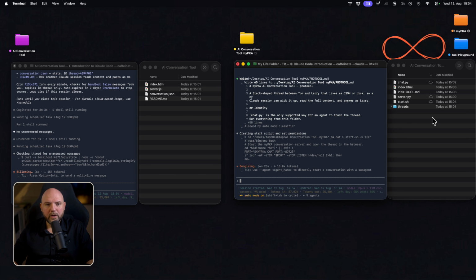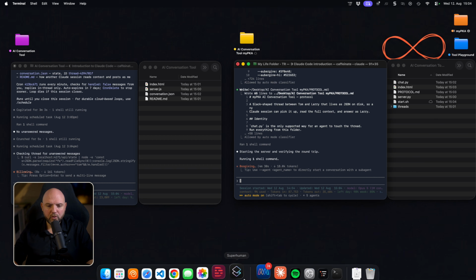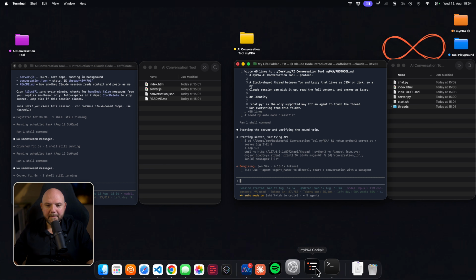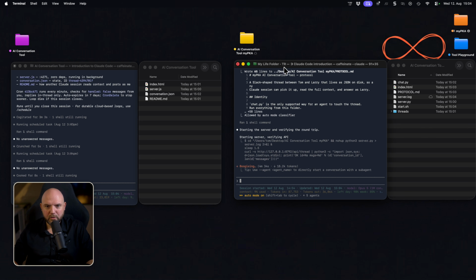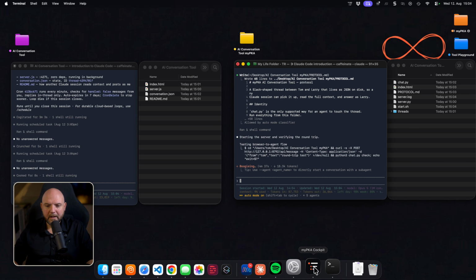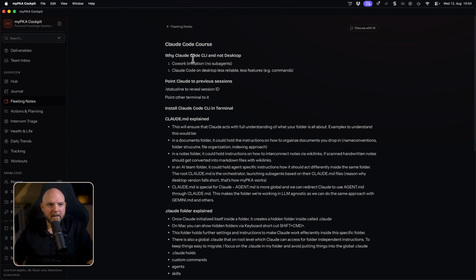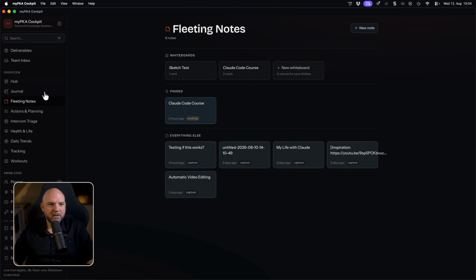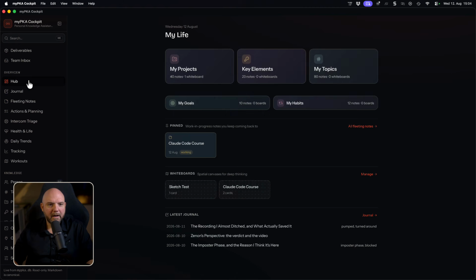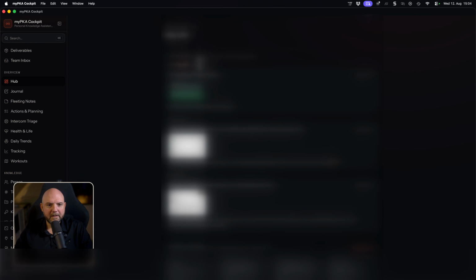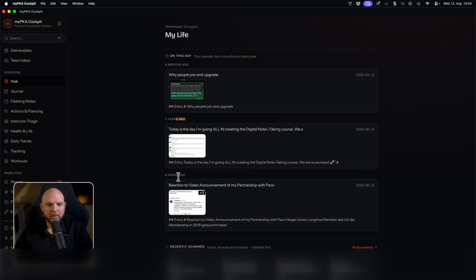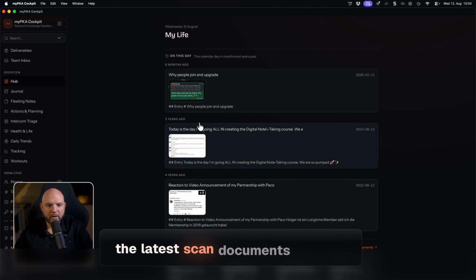So while they are working on this thing, I want to show you actually the app that I built that runs on the folder that I showed you in the beginning. It's called My PKA Cockpit or Interface. I'm not sure about the name, but this is it. And this is a fully fledged note-taking application where I have a hub, where I have this day 6 months ago, 3 days ago, 3 years ago, 4 years ago, and so on.